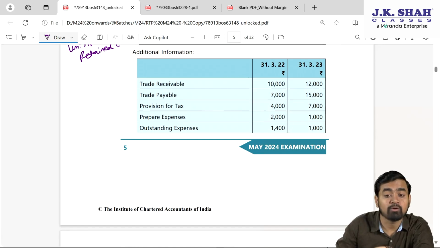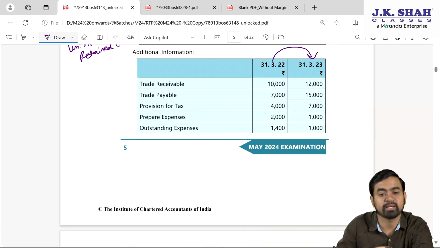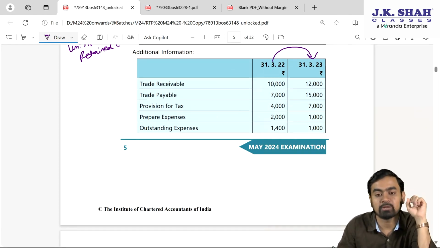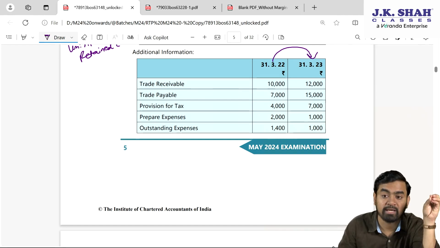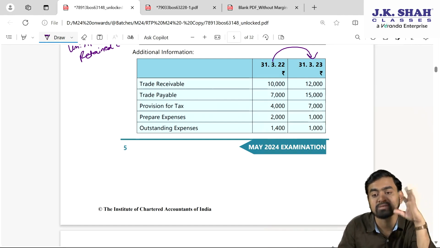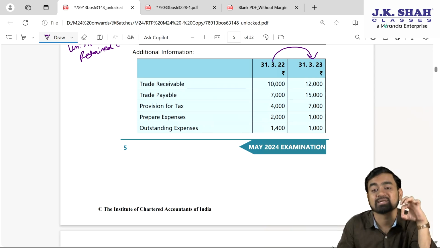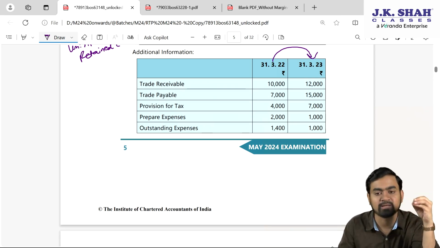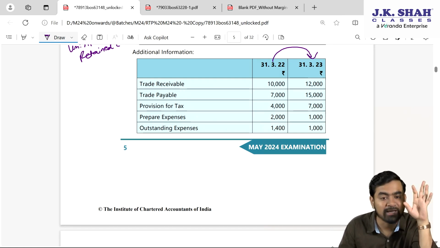Always you will compare opening with the closing figures. So 2020 will be compared with 2023. Now if you will observe your balance sheet, that includes three types of assets and liabilities: operating in nature, financing in nature, and investing in nature. In operating activity, we are just concerned with operating assets and liabilities, which includes debtor, creditor, outstanding expense, prepaid expense, bills receivable, bills payable, all your current assets and current liabilities. Fine, my dear students. So try and understand.